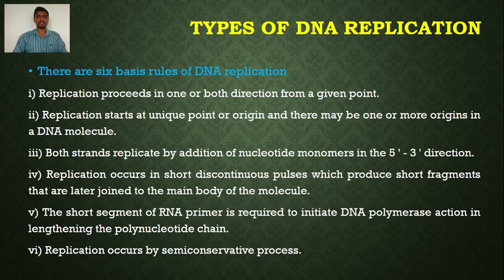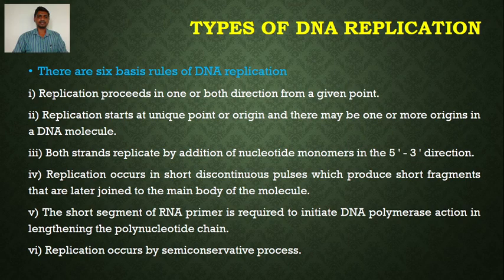Replication proceeds in one or both directions from the origin of replication. DNA replication starts at a unique point or origin. Both strands replicate by addition of nucleotide monomers in the 5' to 3' direction. Replication occurs in short discontinuous pulses in one of the 2 strands, so that it produces short fragments.